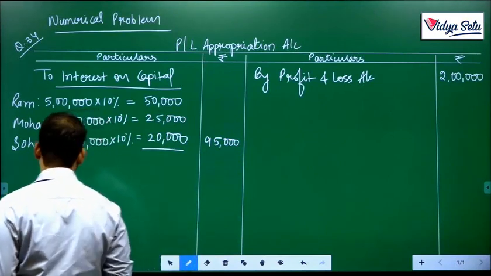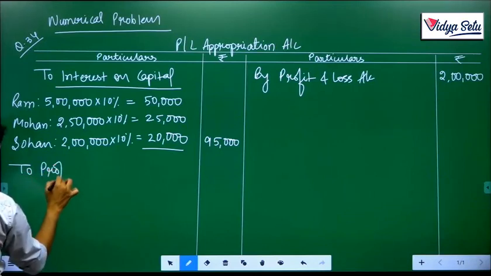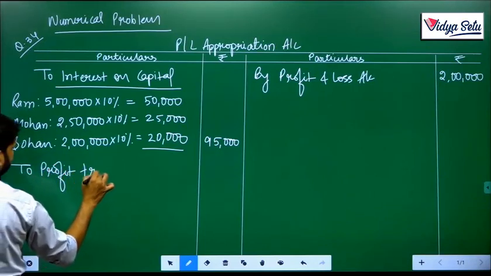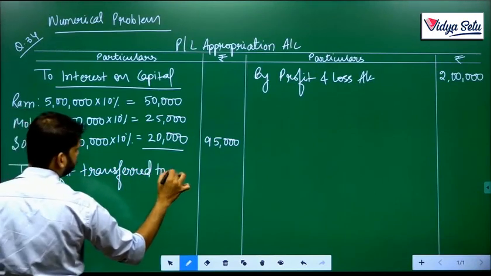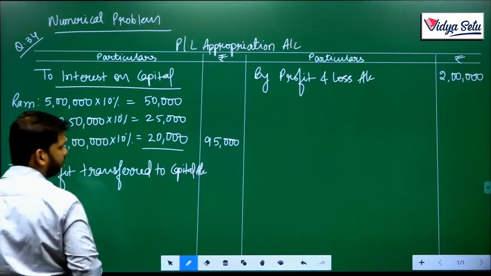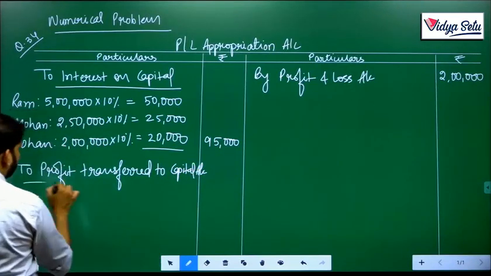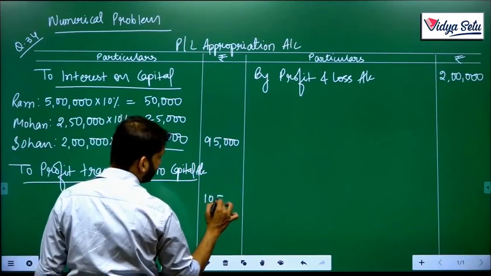So, how much is the profit remaining to be divided? Profit transferred to capital account. How much is the profit that is being transferred to capital account? We can see it is 1,05,000. That's our balancing figure.